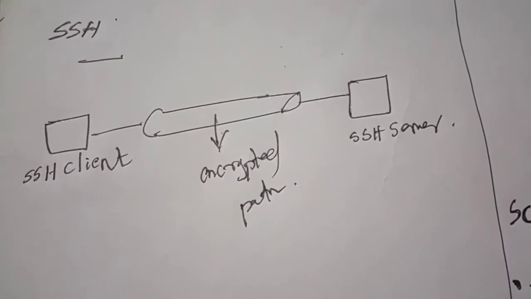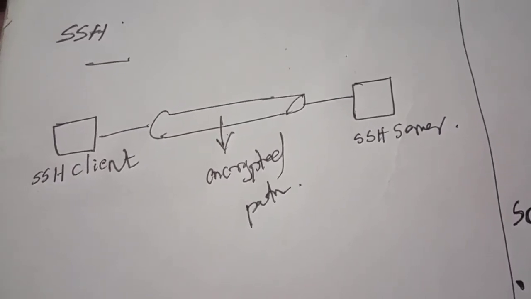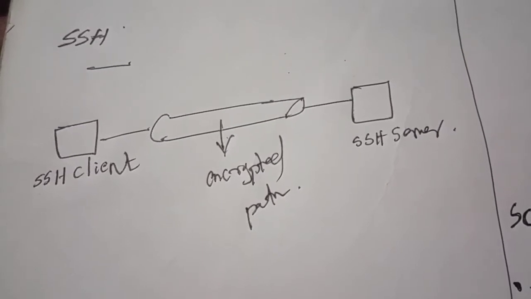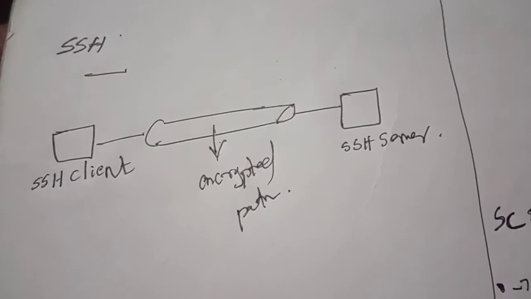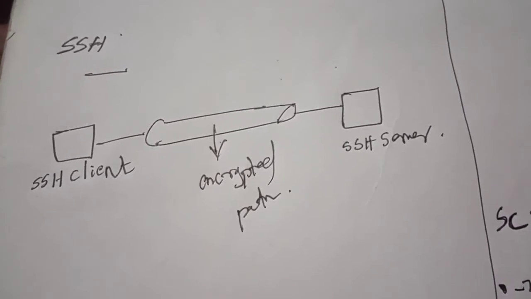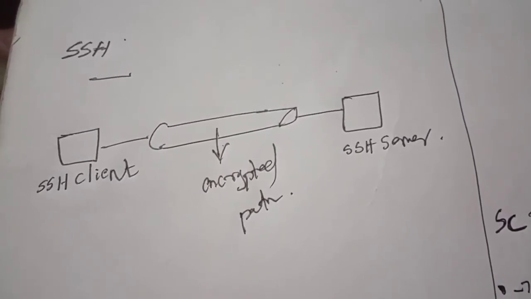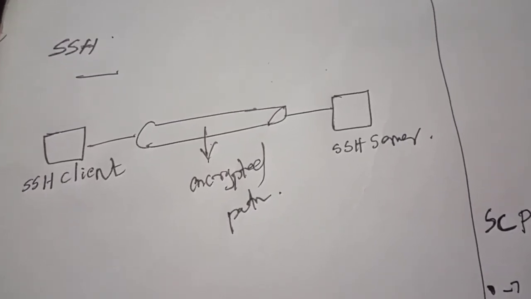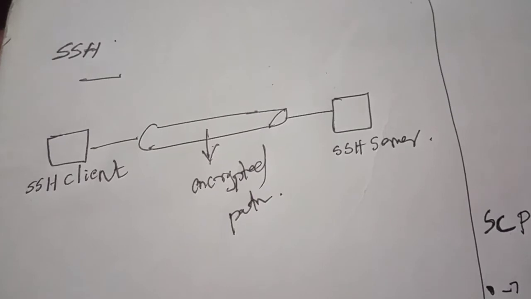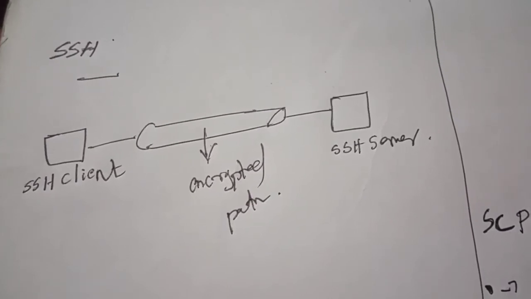Yesterday I already told about why SSH came, because previously we were using telnet only. In telnet there is one problem, because the data is not encrypted. Any data that is sent from client to server is not encrypted in telnet, so any third person can easily get the data.